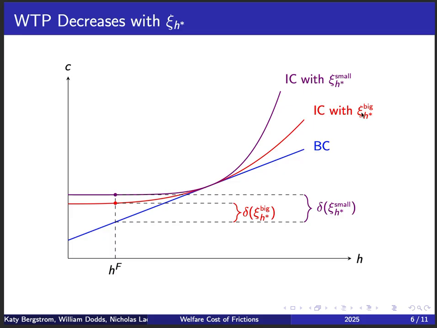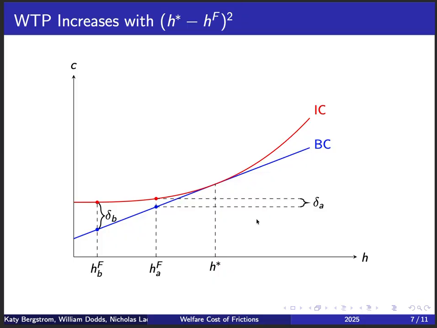And this is just capturing the intuition that someone that has more elastic responses to the tax schedule needs to have flatter indifference curves for this to work out graphically, right? And you see here clearly that as we move from a low elasticity to a large elasticity, the delta that we define as this distance between the indifference curve consumption and the budget constraint consumption under the hours with frictions actually decreases, right? It goes from the purple delta to the red delta, showing that willingness to pay decreases with this elasticity.